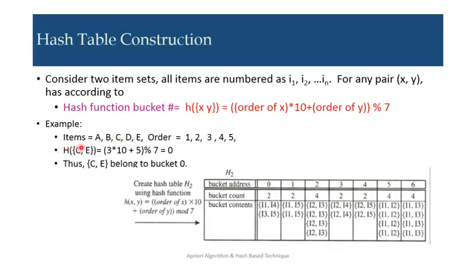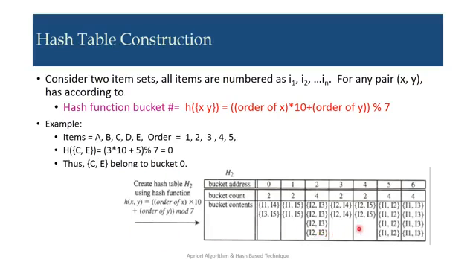Example: items are A, B, C, D, E, with orders A is 1, B is 2, C is 3, D is 4 and E is 5. Suppose we want to find the bucket number for the item set C and E. h(C,E): order of C is 3 times 10 plus order of E is 5, that comes to 35, modulo 7, which is 0. Thus, CE belongs to bucket number 0.